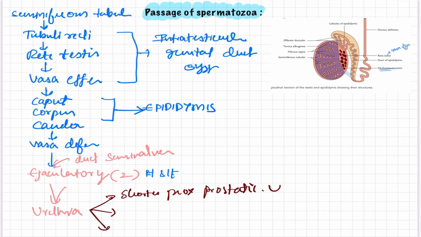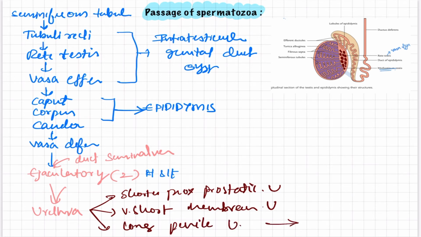First part. Then it is very short, the middle membranous urethra, and last the long penile urethra, and after this it will come through the external urethral meatus to outside the body.